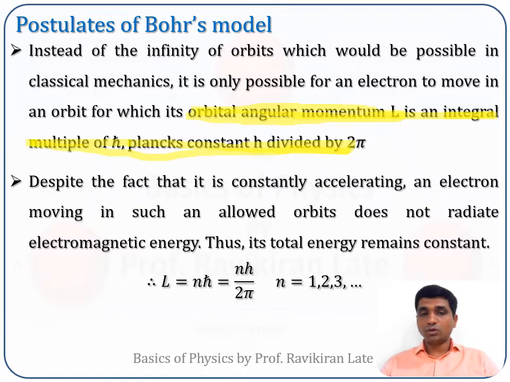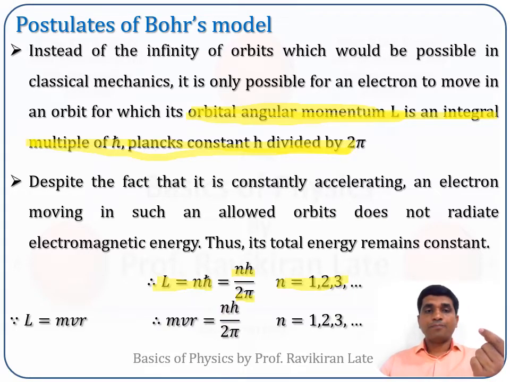So from this second postulate, we can say that L is equal to n h cross, and we know that h cross is nothing but h upon 2 pi. So we can rewrite this as L is equal to nh upon 2 pi, where n is the principal quantum number which has the values 1, 2, 3 and so on. So that was the first time he proposed the concept of quantum numbers.